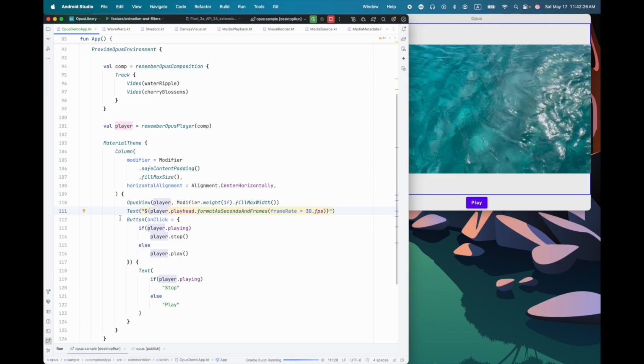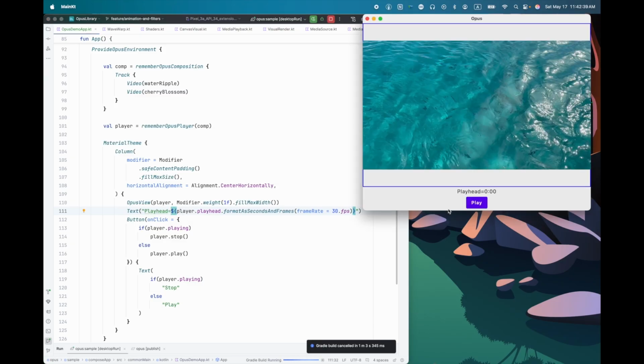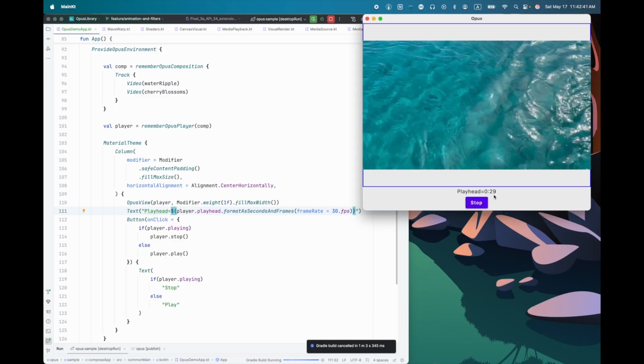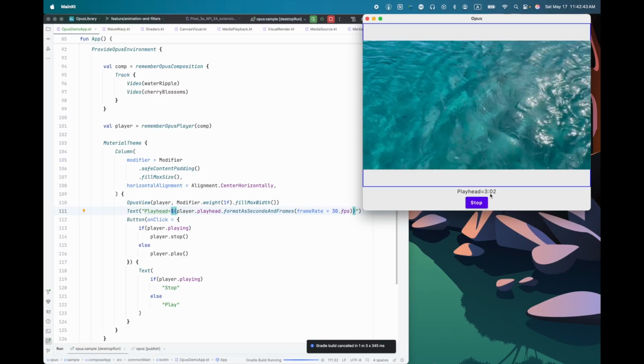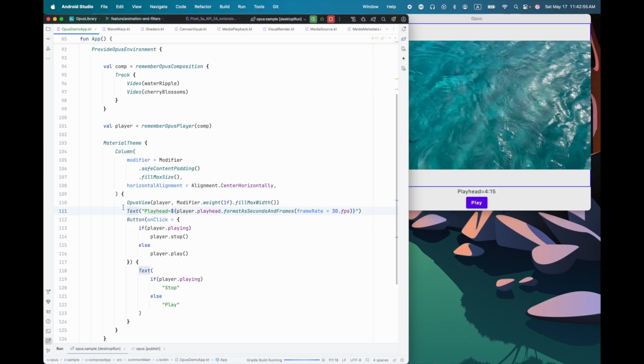And we'll just say playhead. And if I now run this, because the player properties are, as I said, state, if I click play, you can see the time is now going up here. If I click stop, it stops going up. Great. You can build your own controls, whatever you want to do, but I want to focus more on the